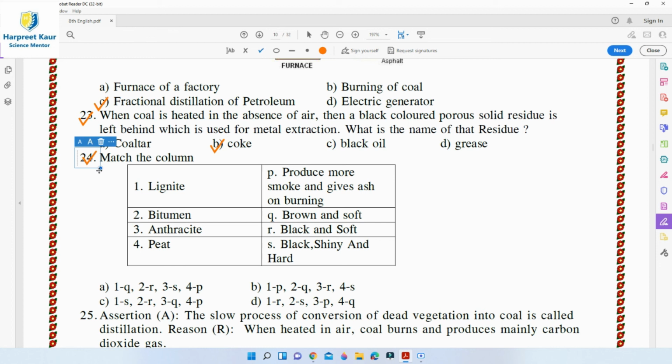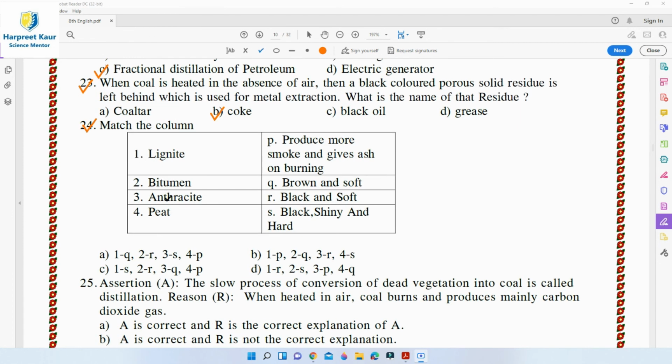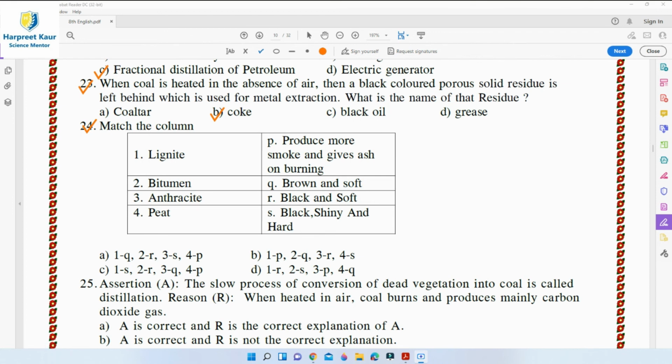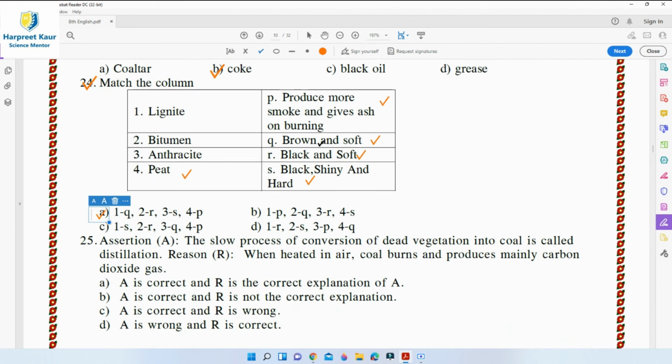Then question 24, match the column. One is lignite, bitumen, anthracite and peat. So lignite is brown and soft. Bitumen is black and soft. Anthracite matches with black, shiny and hard. And then peat produces a lot of smoke and gives ash on burning. So option A is the right answer for question 24.